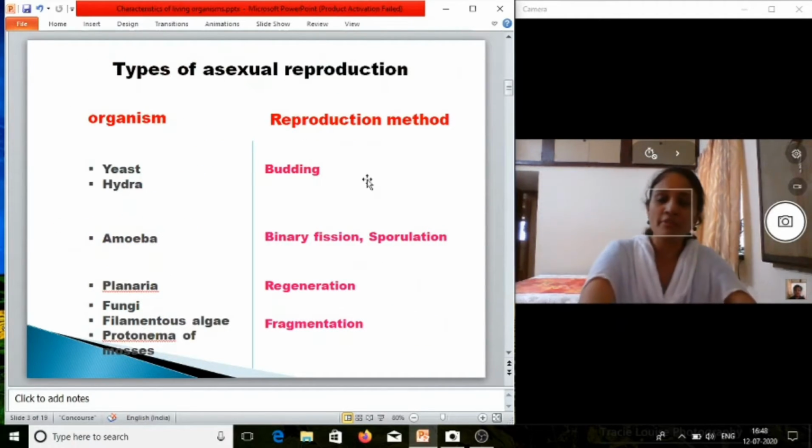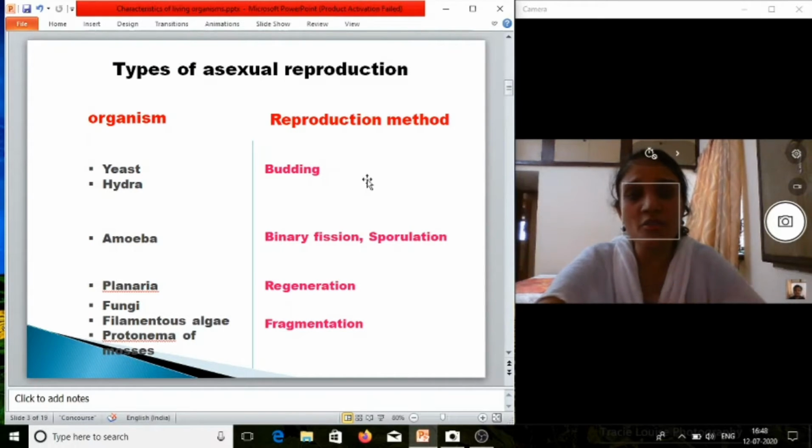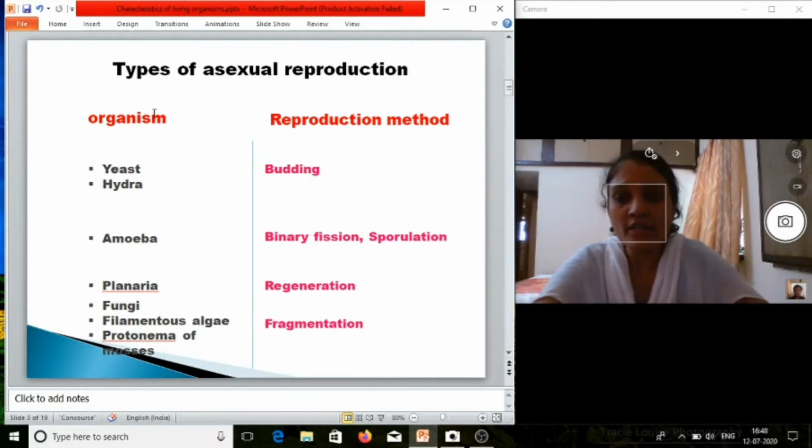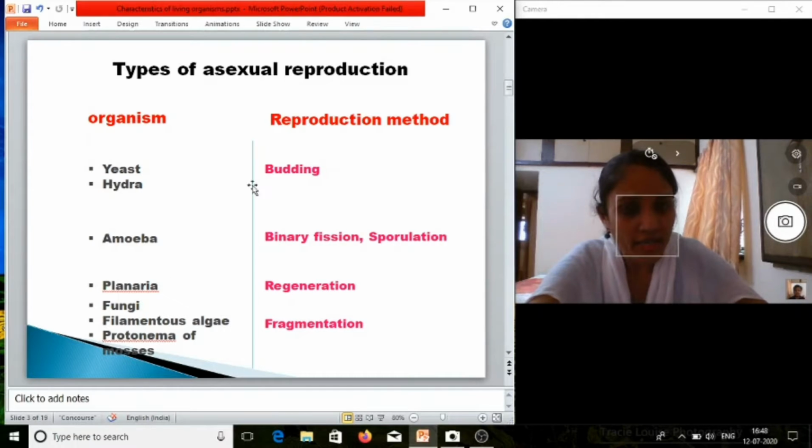Now we will see the types of asexual reproduction. In your textbook also all these are given, so I will give you explanation of all this one by one. Here name of organism is written and which reproductive method they are showing, here it is written.